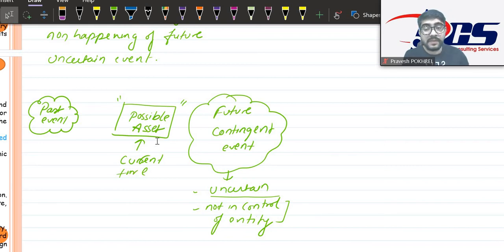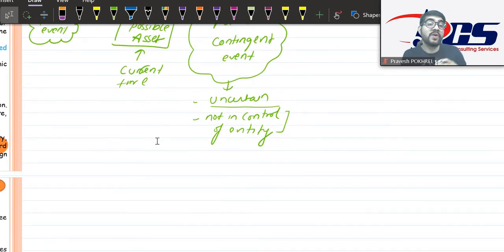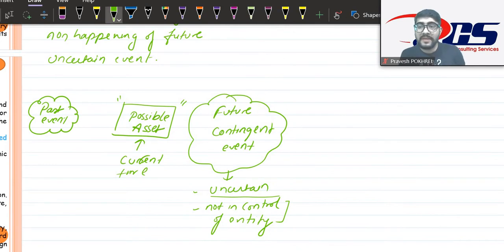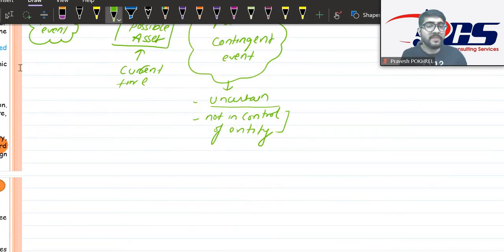It may be in the control of some other entity, but not us, the entity which is preparing the balance sheet. So it can be in the control of some other persons, at the wish of some other persons, but not in the control of the person who is preparing the balance sheet. Okay, then let's talk about some example.